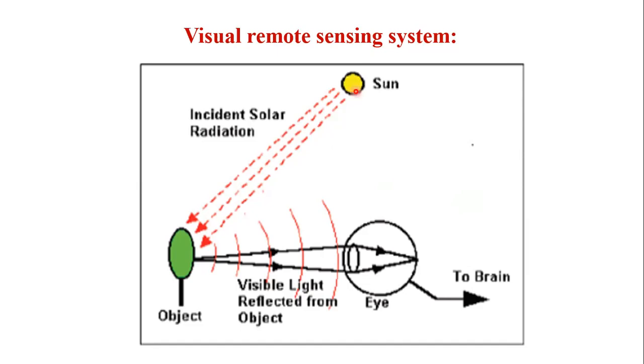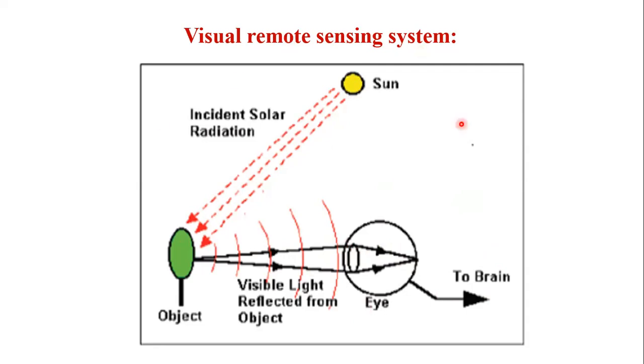To put it very simply, the sun is the natural source of energy, and it reflects on the object. The object reflects some radiation, and that radiation goes to our eyes. In the eyes we have two types of photocells, called cones and rods. Based on the cones and rods, they clarify the image and send a signal to the brain. From the brain we again get the image clarity.